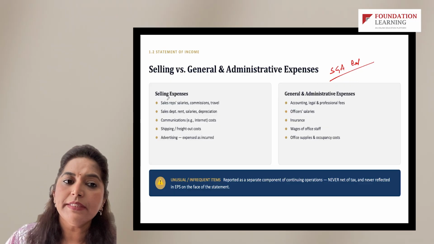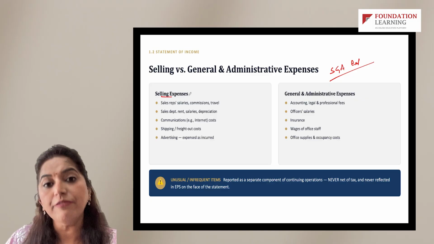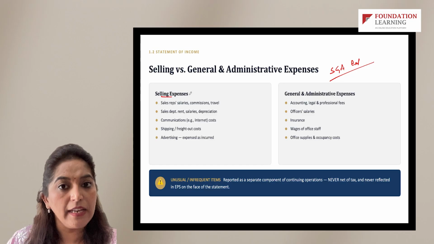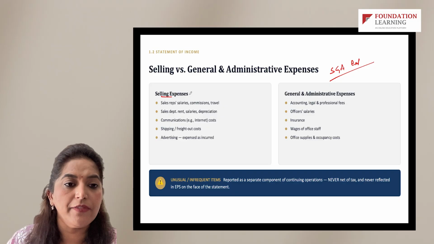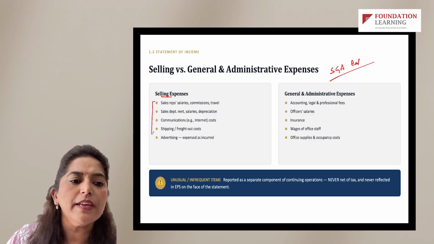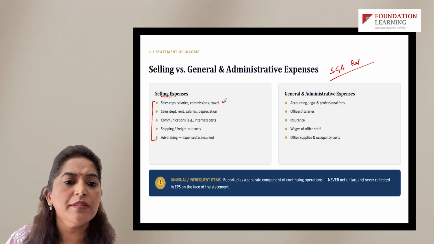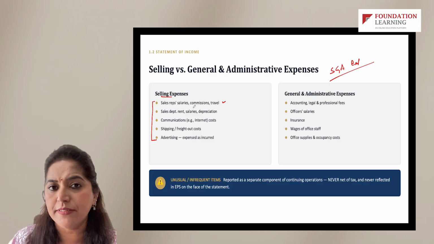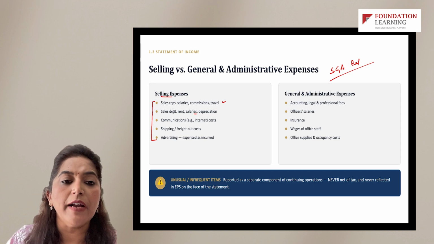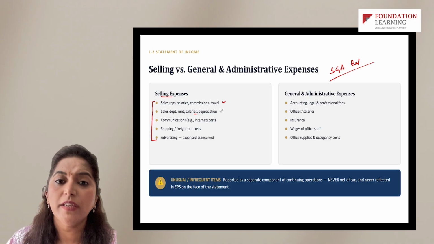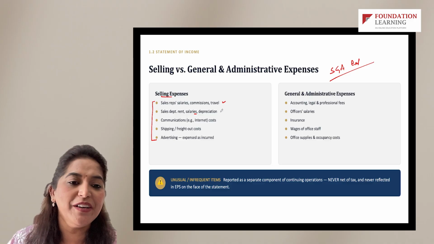So there you will see that you have a dedicated line item which is SG&A, selling, general and administrative expenses. So needless to say, these are all selling expenses, commissions, salaries, etc. of sales team. Sales department rent, salaries, depreciation, right? In case the sales department is using any kind of machinery, mostly laptops these days we use, right?